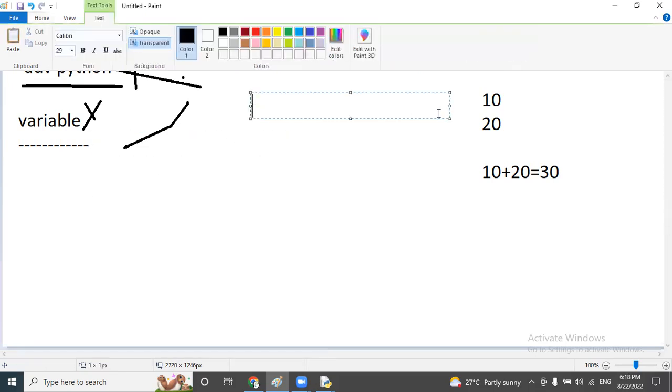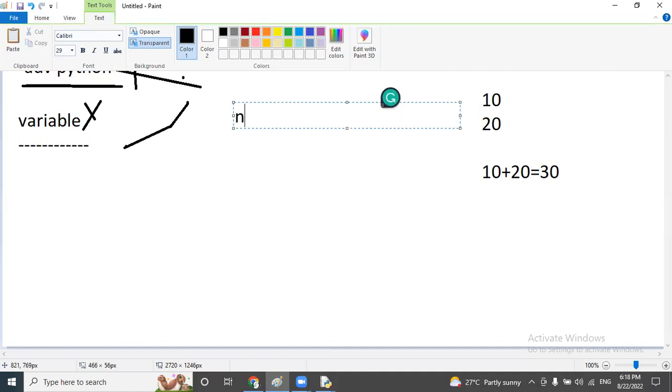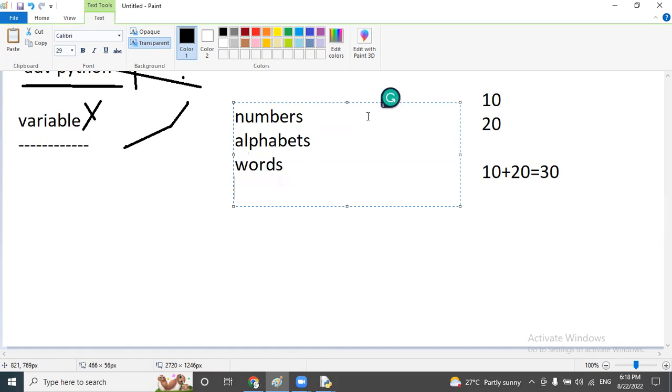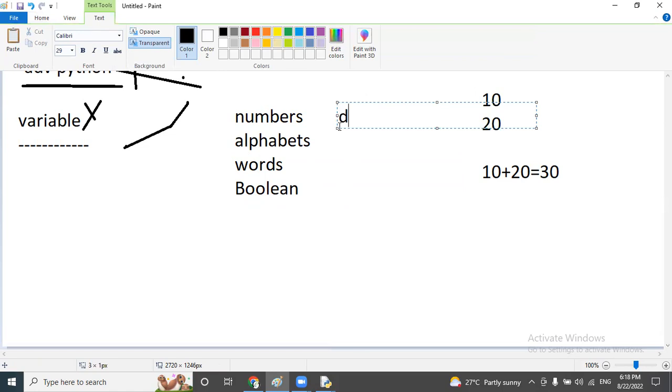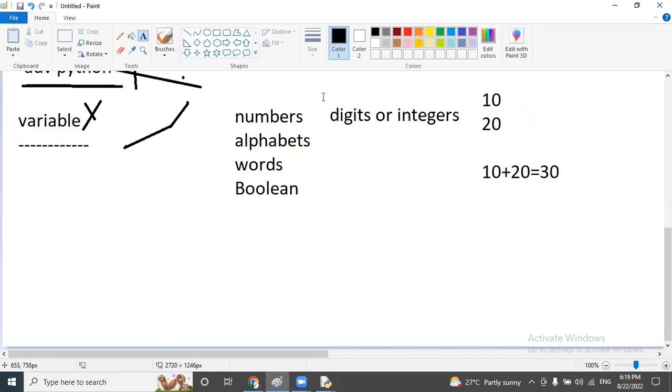So all kinds of data, I'm saying, how many types of data are available here? In general terms, we have numbers, alphabets, different types of words, and Boolean values. But we are in a professional programming language, so numbers are called digits or integers, either positive or negative.